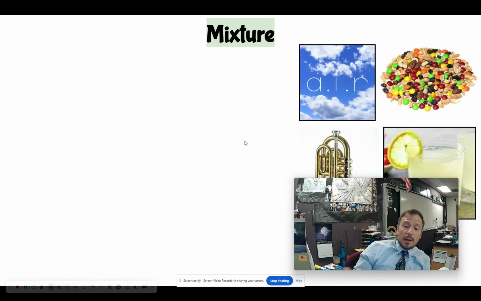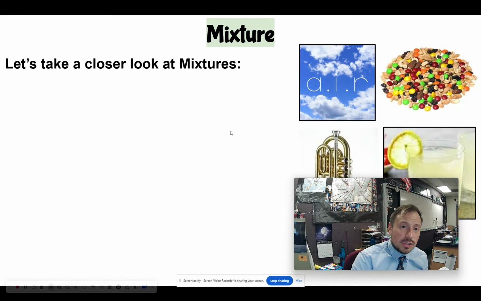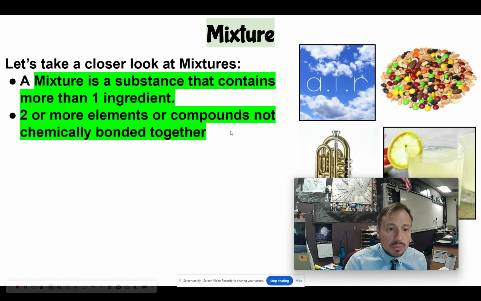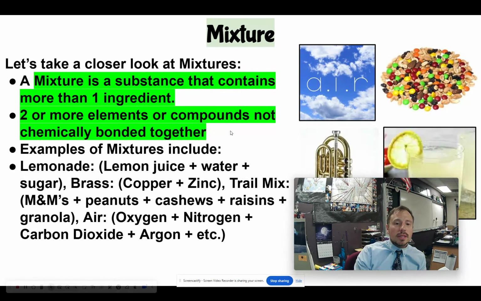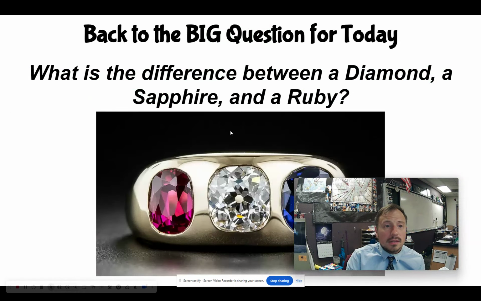Now, if it's not a pure substance, if you're matter, well, you have pure substances, but then there are also mixtures. A mixture is a substance that contains more than one ingredient: 2 or more elements or compounds not chemically bonded together. Here are some examples: lemonade, brass, trail mix, air, like the air that we're breathing. And we'll go into more detail because mixtures can be divided into 2 categories: homogeneous or heterogeneous. Now, that brings us to this question: what is the difference between a diamond, a sapphire, and a ruby?